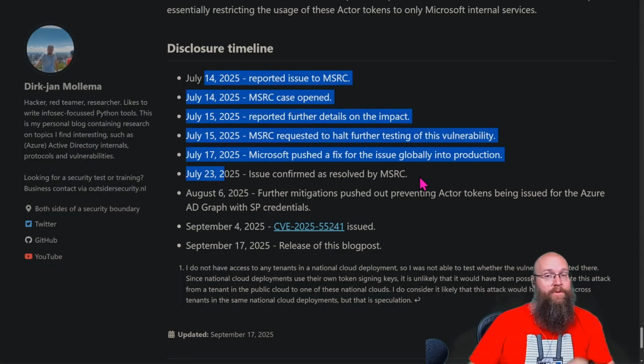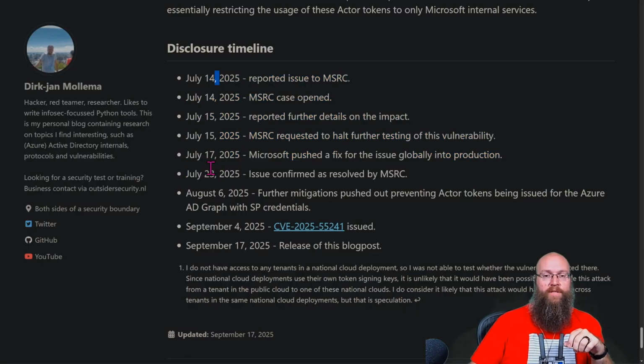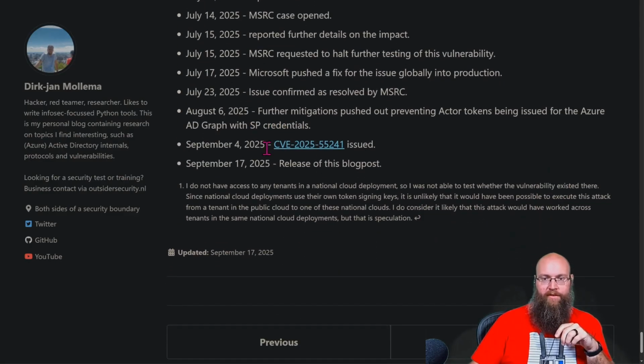And good, because it was a pretty serious issue. He reported it on the 14th. They had pushed this and confirmed resolution on the 23rd. Actually, they pushed the fix 3 days later. They confirmed resolution on the 23rd. A little bit later on the 6th, they pushed out further mitigation to prevent actor tokens from being issued for the Azure AD Graph with service principal credentials, which is good. They cut him a CVE, and then he got to release the blog post.